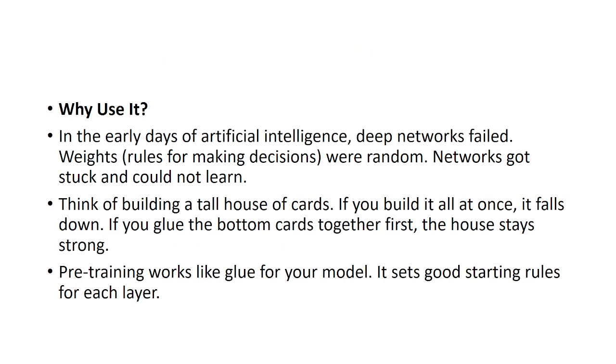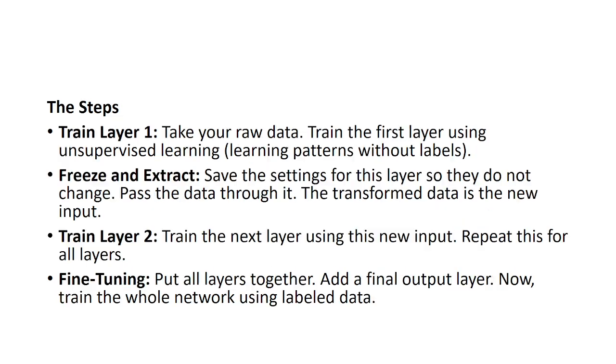So why use this greedy pre-training model? In the early days of artificial intelligence, deep networks failed. That means the rules for making decisions were random. Our networks got stuck and could not learn. Think of building a tall house of cards. If you build it all at once, it falls down. If you glue the bottom cards together first, the house stays strong. Pre-training works like glue for your model. It sets good starting rules for each layer.